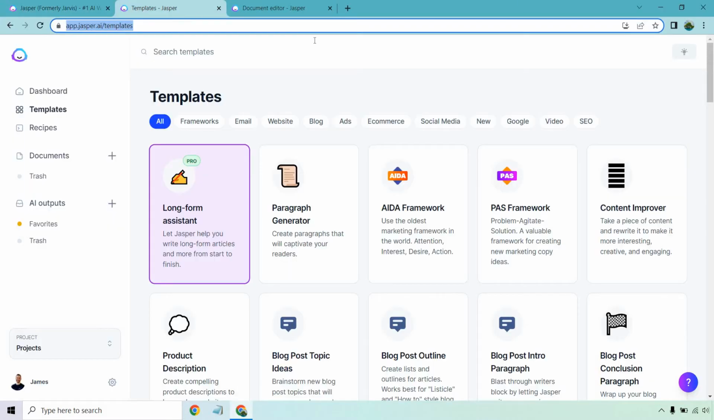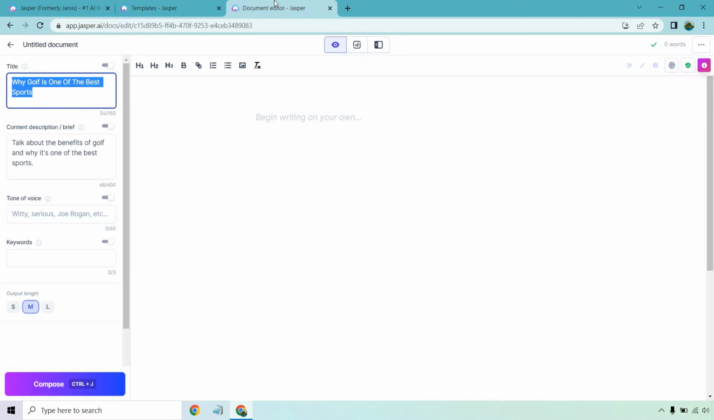Let's get started. So aside from the fact that they come with about 55 templates, they also have the long form assistant if you get the boss mode version. As it says, let Jasper help you write long form articles and more from start to finish. So let's get started with this and we'll write an article and I'll show you this AI writer demo.